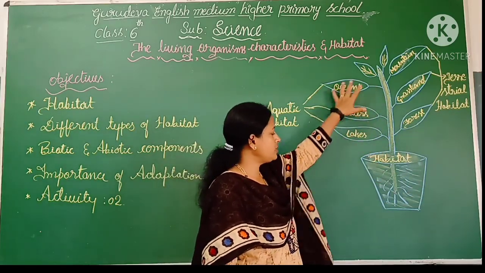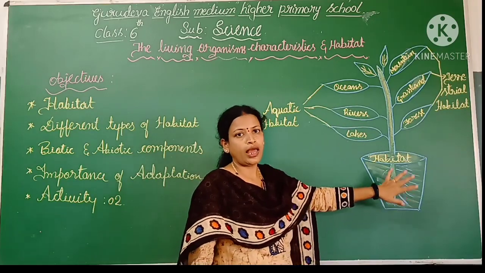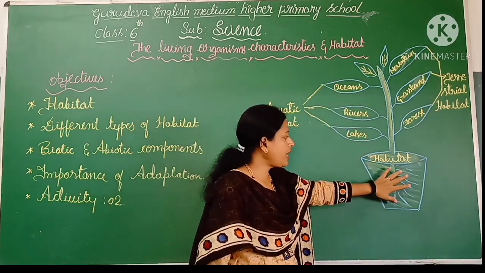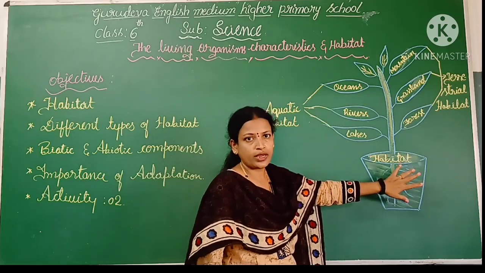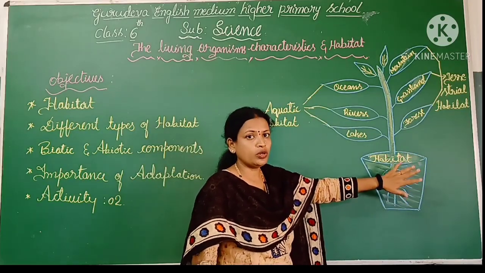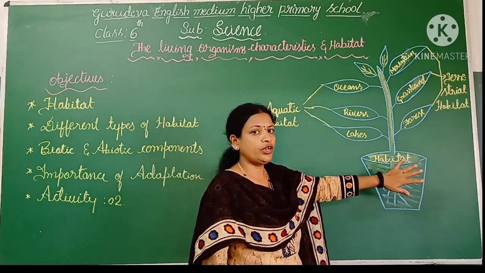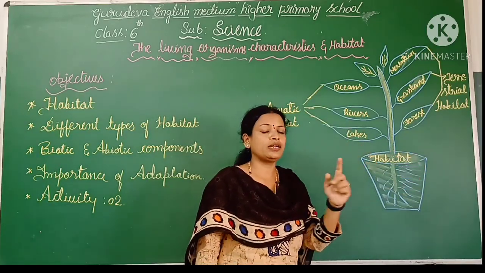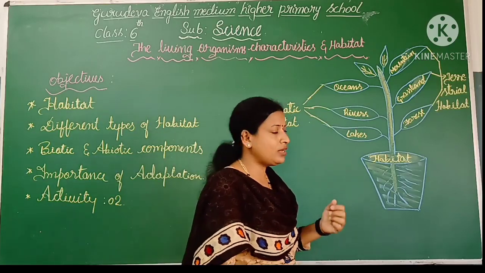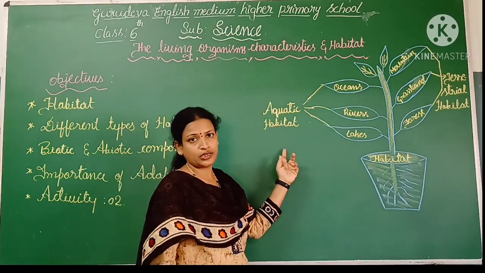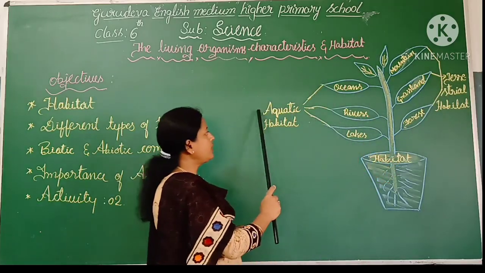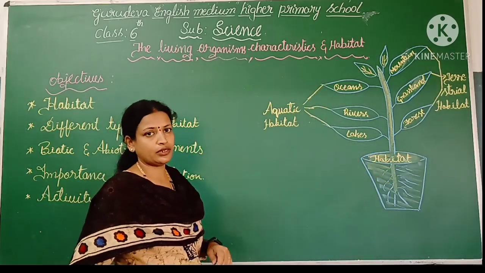Just consider this is a potted plant. This potted plant you can consider as a habitat. As I told you, in a habitat we are going to see two types. The first one is terrestrial and the second one is aquatic habitat.